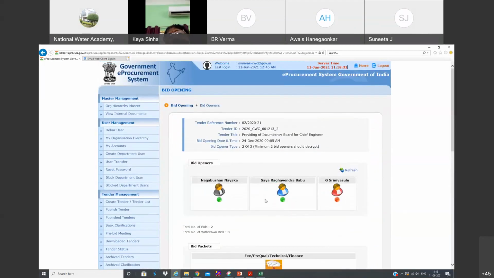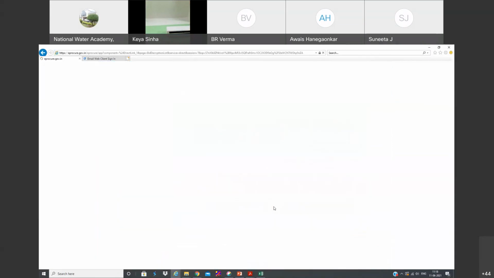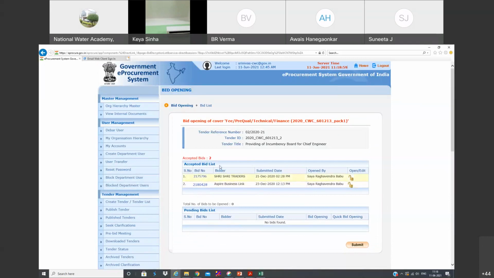You can see here there are 2 green marks and 1 red mark. That means only 2 people have opened. You can see here we mentioned 2 of 3. Minimum 2 bidders or openers should be clicked. Already 2 people have logged in. They can log in from their own system, or they can come to a single place and individually log in. Of course this is my name, I have not used it, it's not required. Bids are already open. You can see there are only 2 bidders participating.